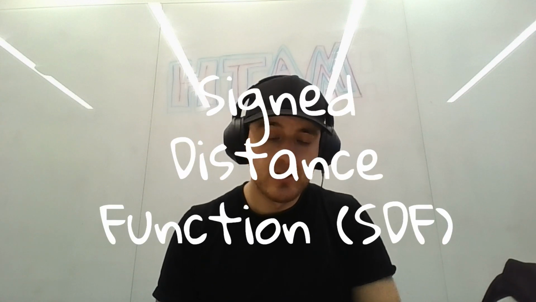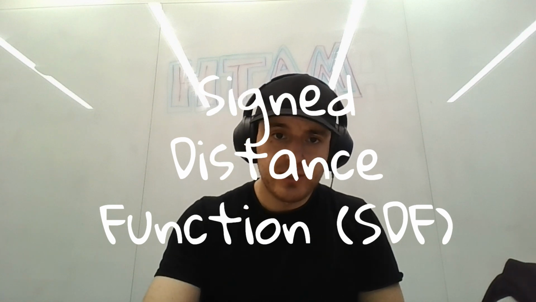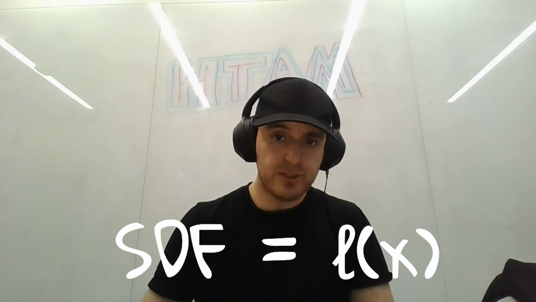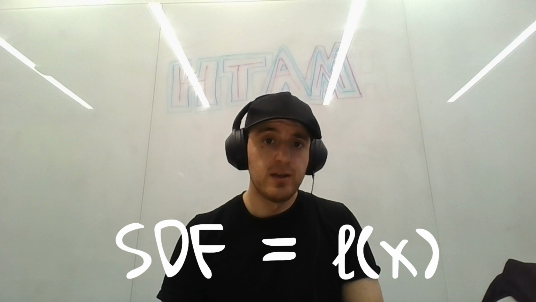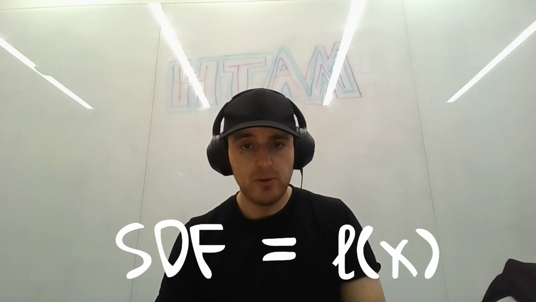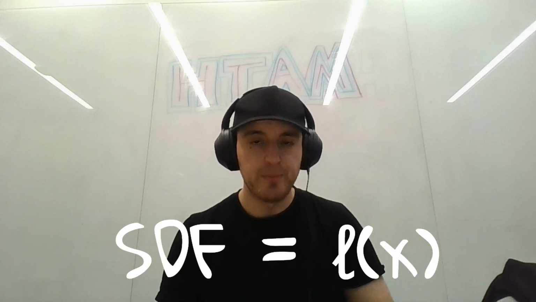Okay, let's get mathematical. We're going to define something called a signed distance function now. And what is that? So a signed distance function, L of x, is a scalar function that tells you how far a point x is from the boundary of a set. So typically an obstacle or a region of interest is what we want to create this boundary around.